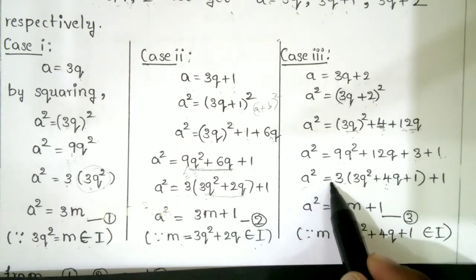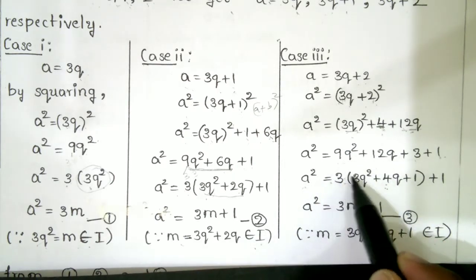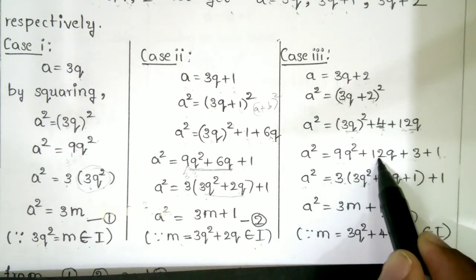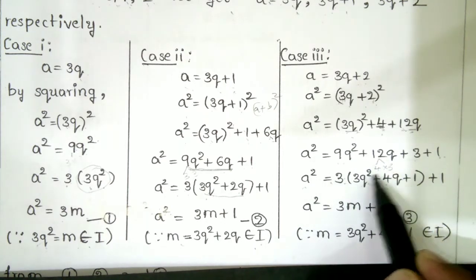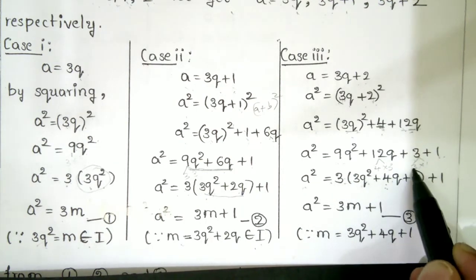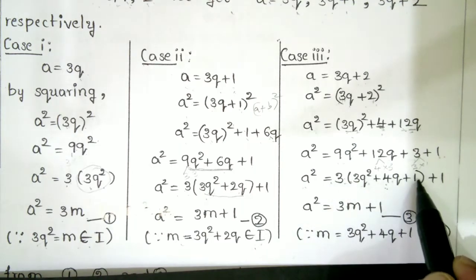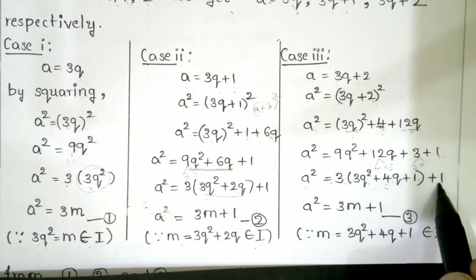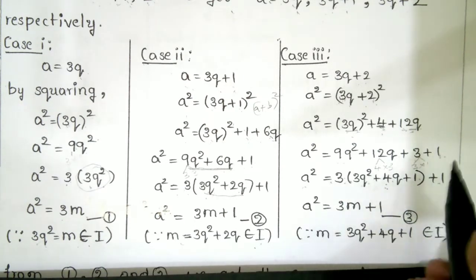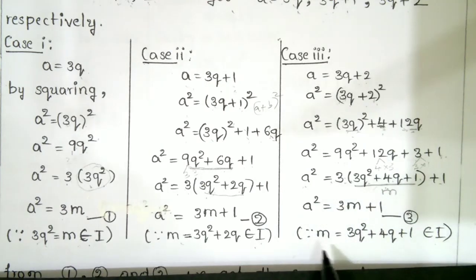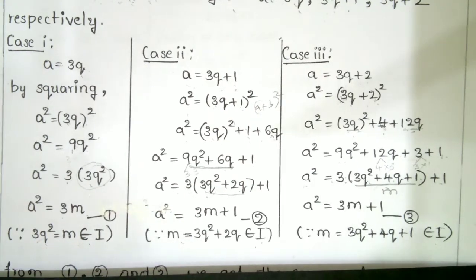So a square is equal to, you take 3 common outside. So 3q square, then 12 can be written as 4 into 3, so when you take 3 outside, 4q. Then 3 can be written as 3 into 1, so when you take 3 outside, it becomes 1. So 3q square plus 4q plus 1, and 1 remaining outside. So that is equal to 3m, so this becomes m, 3m plus 1. So m is equal to 3q square plus 4q plus 1, which belongs to I.